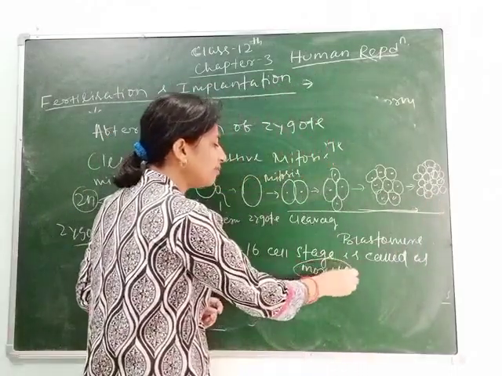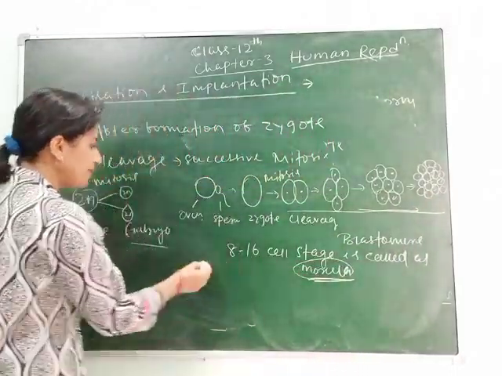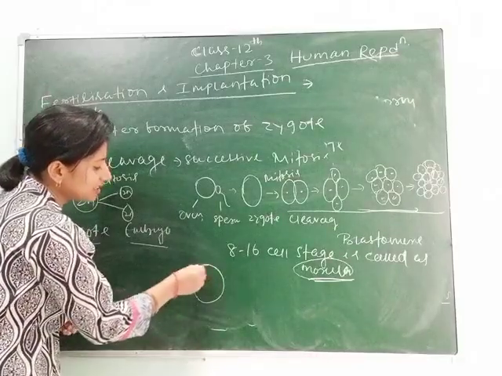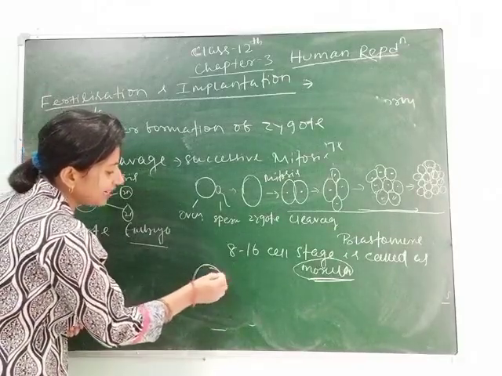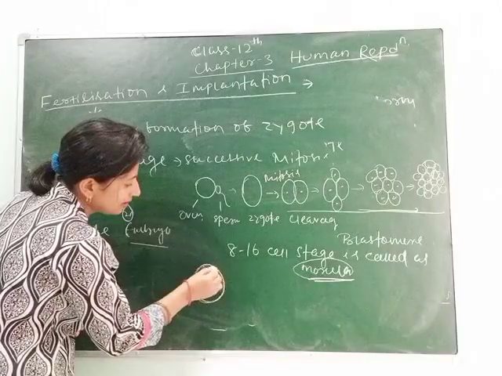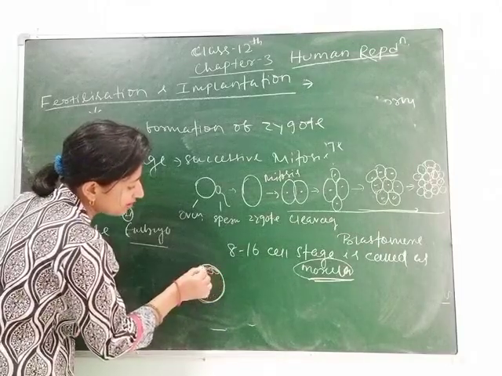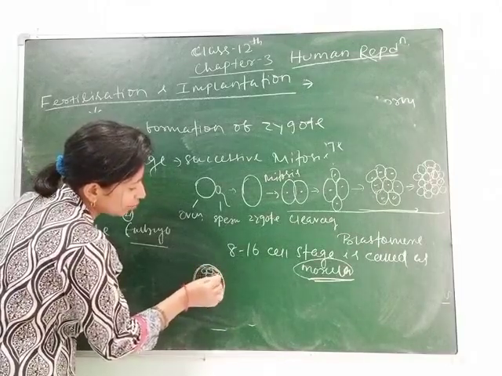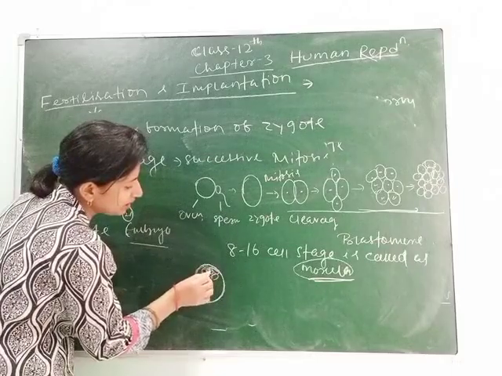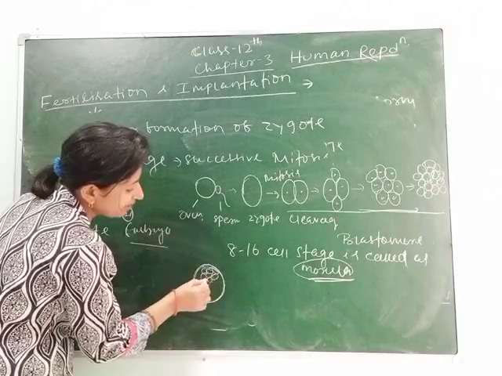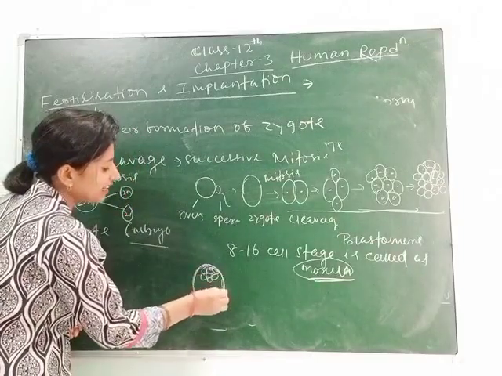When the morula is formed, that morula is covered by the blastocyst. This is the blastocyst. Inside the blastocyst, blastomere means the 8 to 16 cell stage, 1, 2, 3, 4, 5, 6, 7, 8. They are arranged.